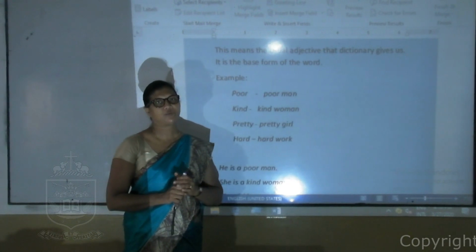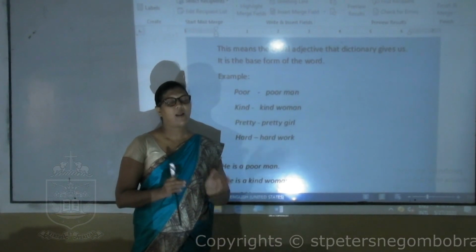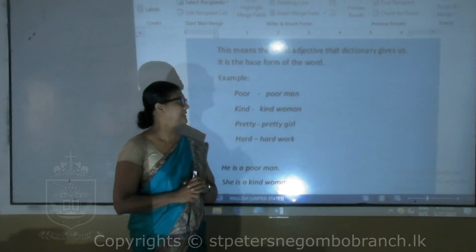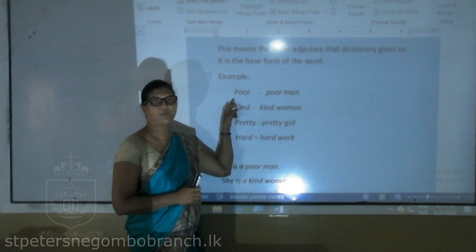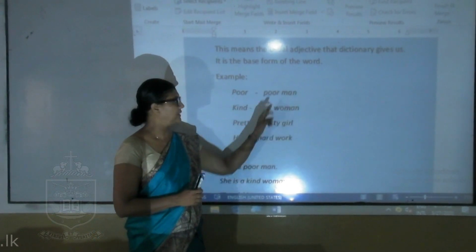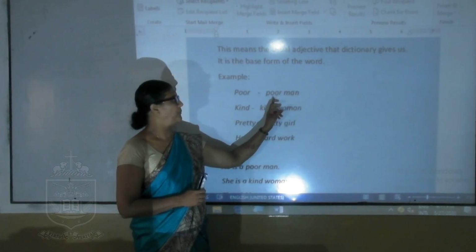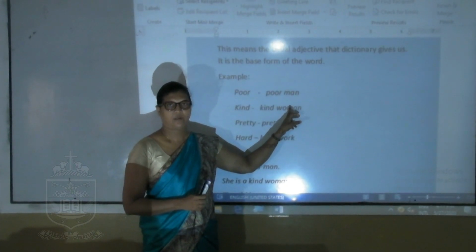Usually this positive degree comes before a noun or at the end of a sentence like this. You can see poor. The word poor is an adjective. We use that word before a noun. Poor man. Man is a noun.